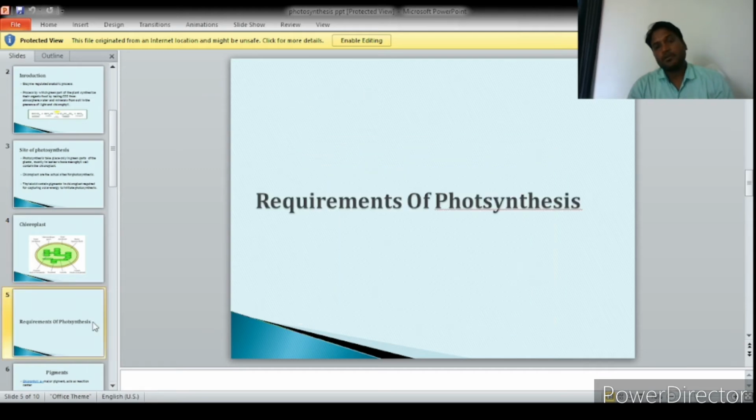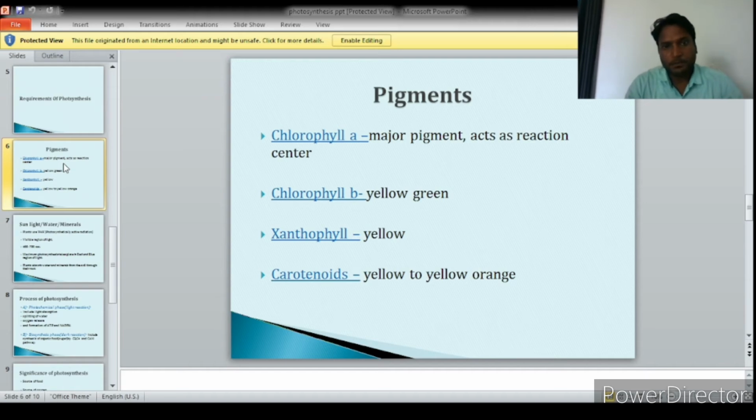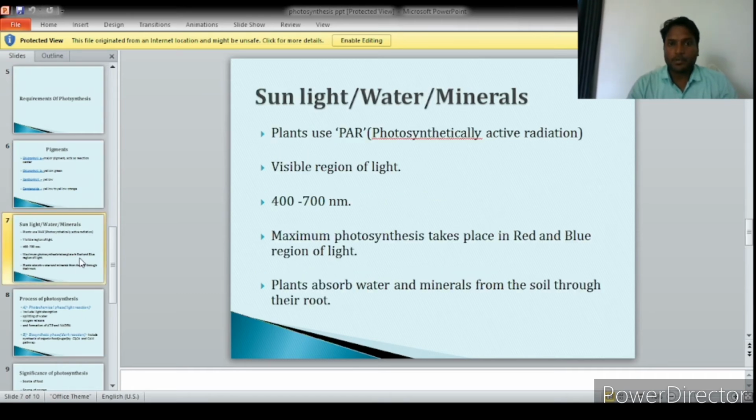Now we will see the requirements of photosynthesis. The main requirement of photosynthesis is pigments. The pigments are chlorophyll A, chlorophyll B, xanthophyll and carotenoid. Chlorophyll A acts as the reaction center, while the other pigments act as antenna molecules. Next are sunlight, water and minerals. Water and minerals are taken from the soil by the plant with the help of its roots, and the plant absorbs light in the 400 to 700 nanometer range.